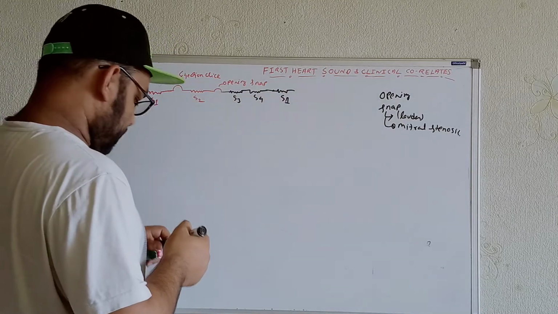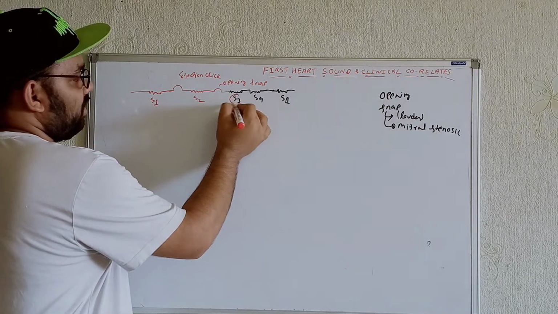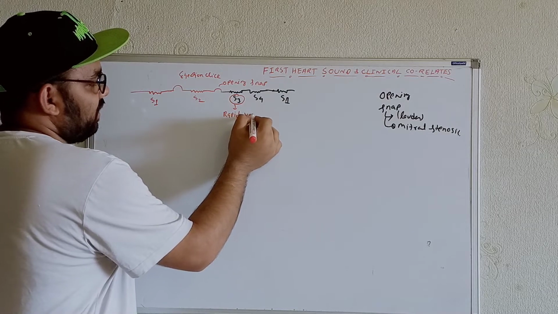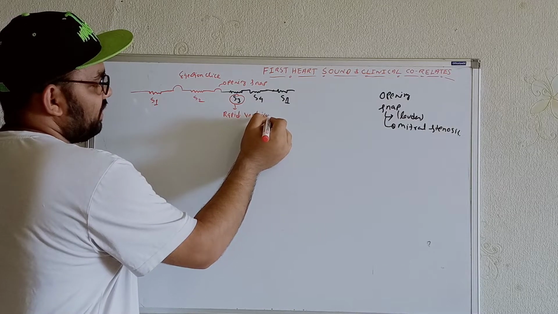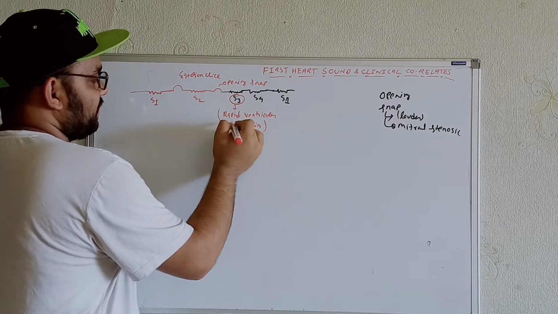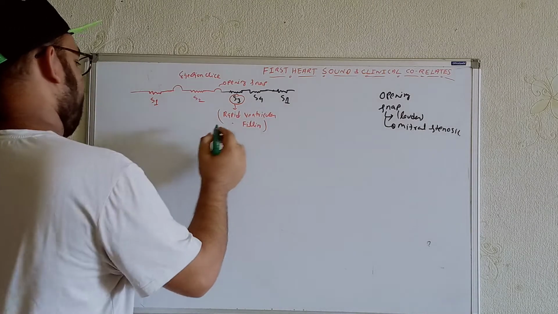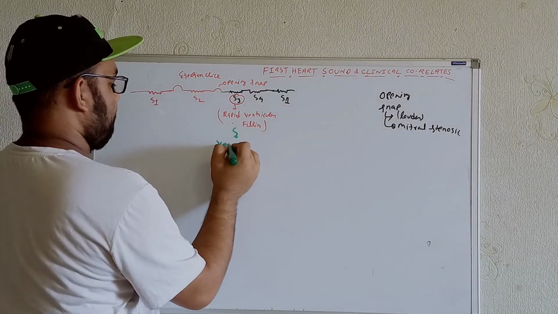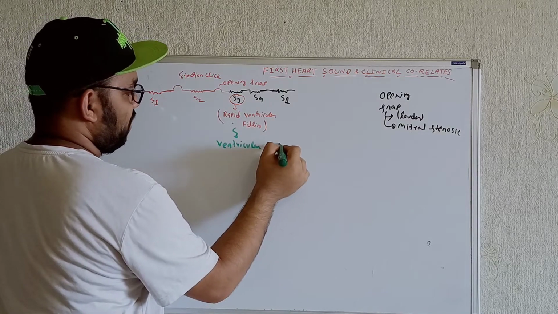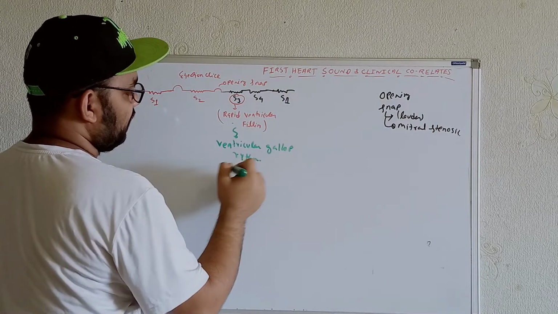Now see, from here we need to know that S3 is where we can get rapid ventricular filling. That's why another name for it is ventricular gallop or rhythm.